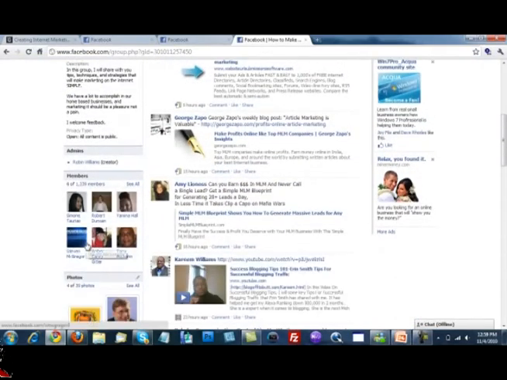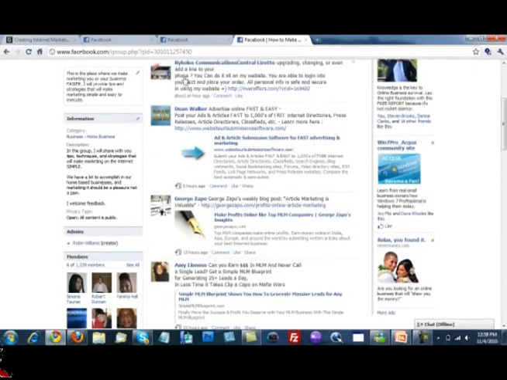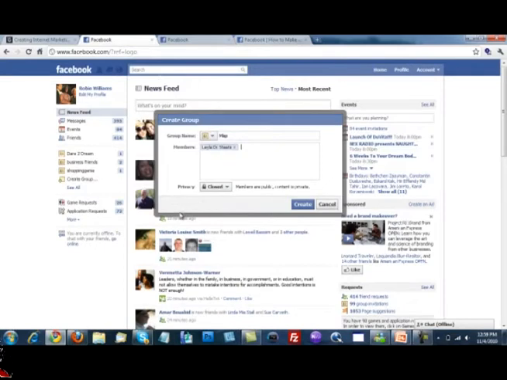There's 1,300 people in this group. These 1,300 people are not going to see this unless they happen to be on this page at the time the person makes the post. You all know that. But with the new groups function, it will show up in the feed. Not only will it show up in the feed, but it's also going to show up in the notifications.